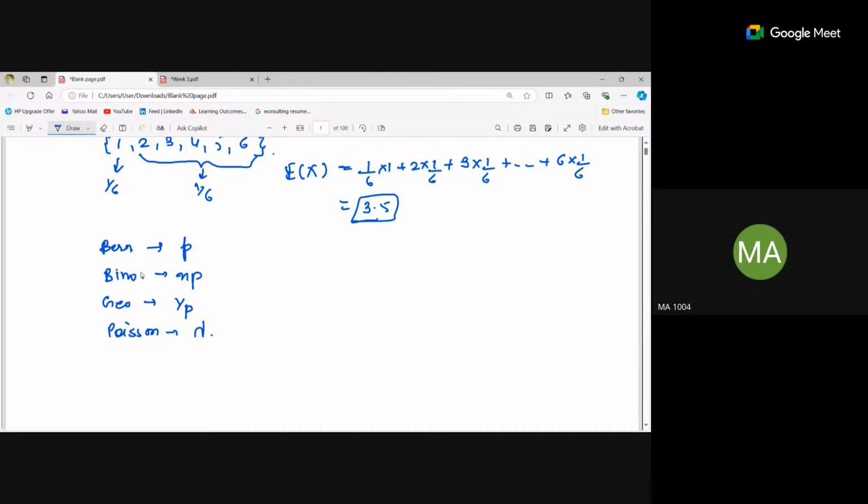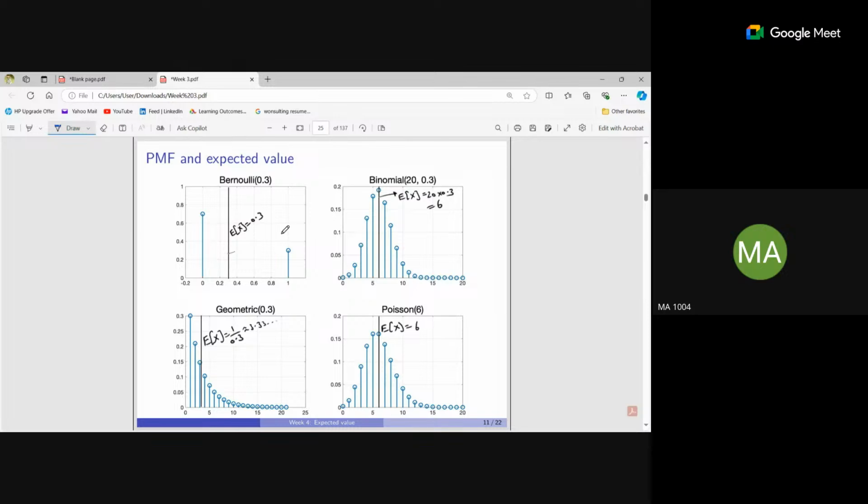Now from the graph, you can see the Bernoulli distribution where the P value is 0.3. If we draw a graph here, the expected value is the highest point. This bar has the highest point compared to this one. So this will be the expected value, which is 0.3.